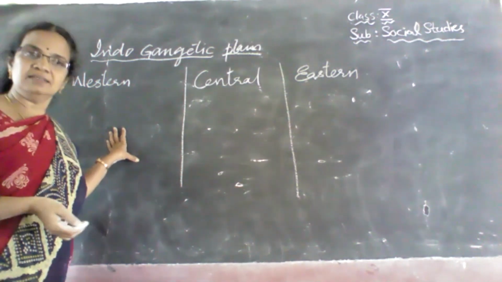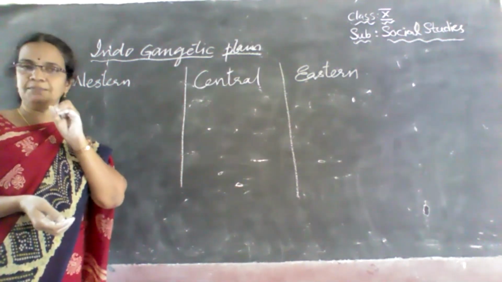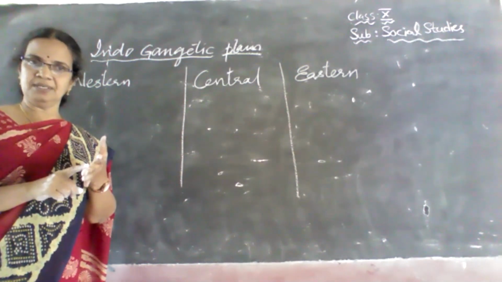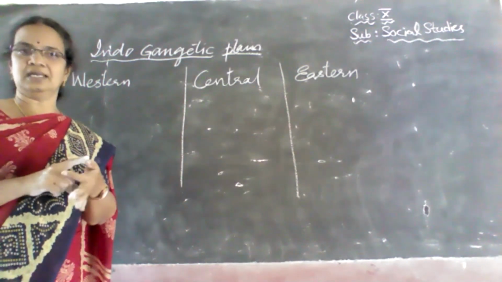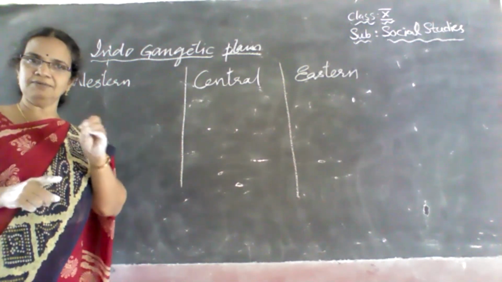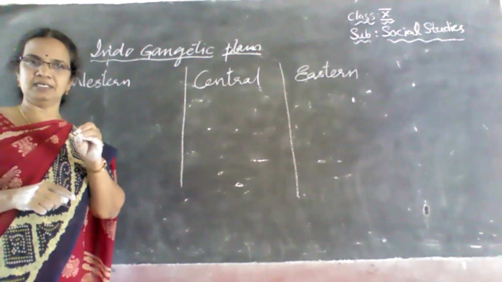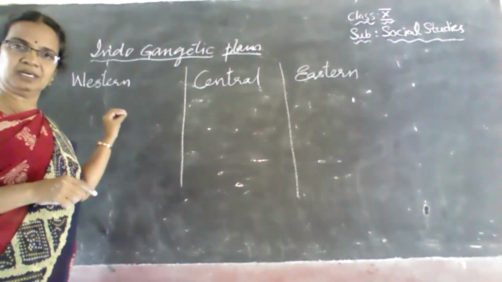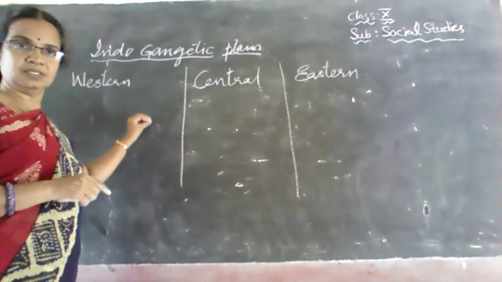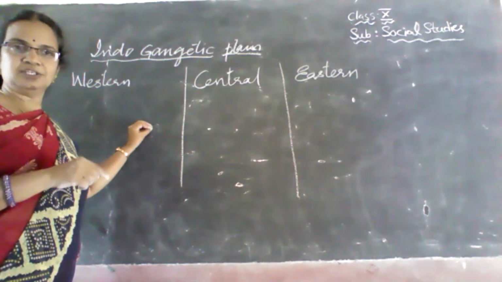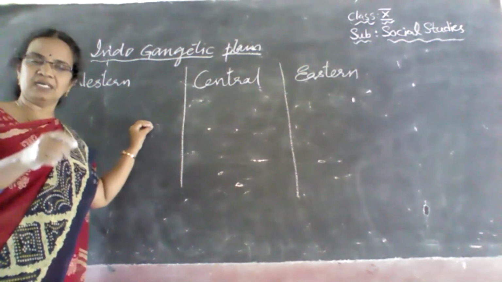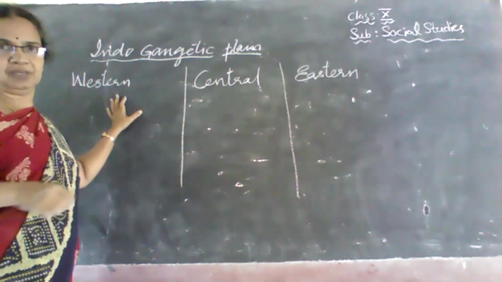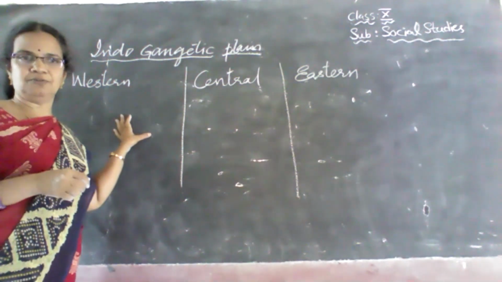The Indus has 5 tributaries, very important: the Jhelum, the Chenab, the Ravi, the Beas, and the Satluj. These are the 5 important tributaries of river Indus, and this river Indus takes birth in the Himalayan mountains and flows towards the south along with its tributaries, bringing very fertile alluvial soil, depositing in the western part of our country.